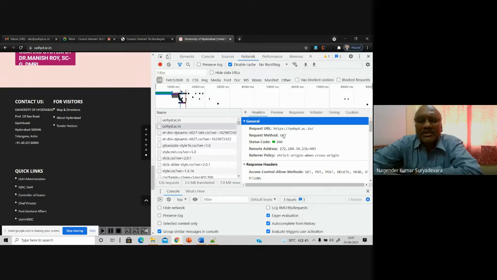What is that method? You are trying to get that information from this particular server. And what is the status code? It is given in green color, marked 200. The number is also important. Please remember, very, very important. And what is this address? If you see here carefully, this is the actual IP address of that server. And 443 is the SSL port number, or the secured server port number.